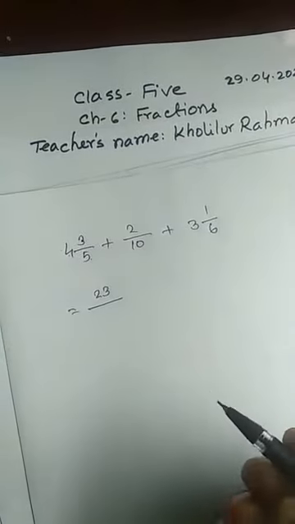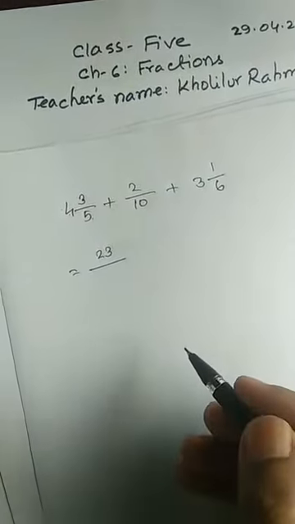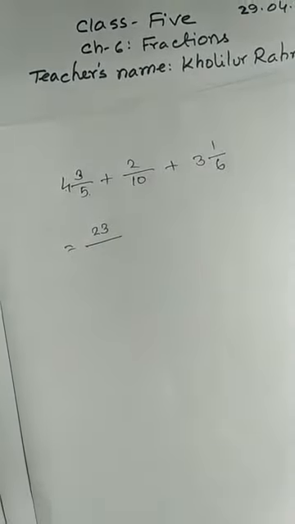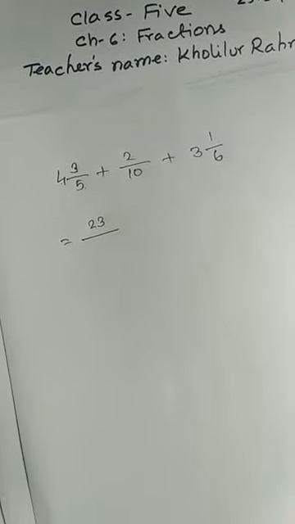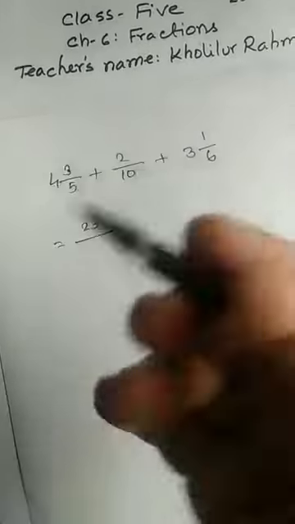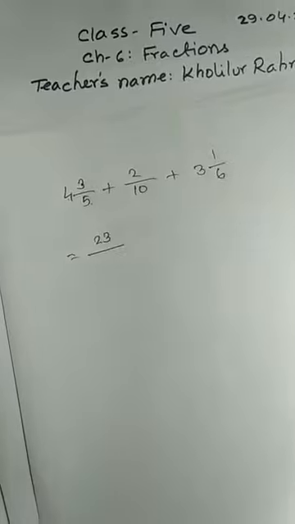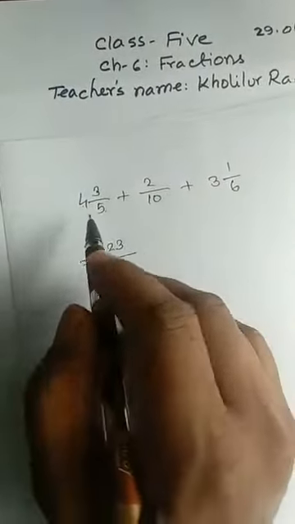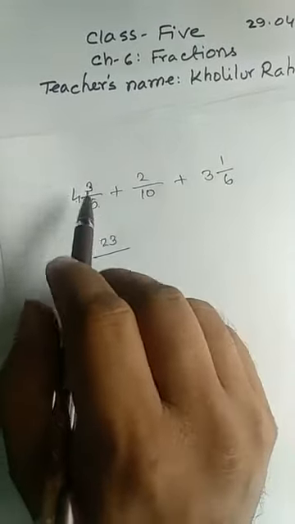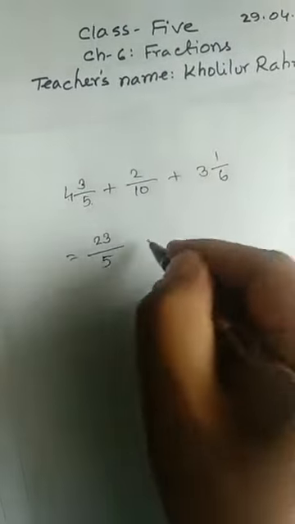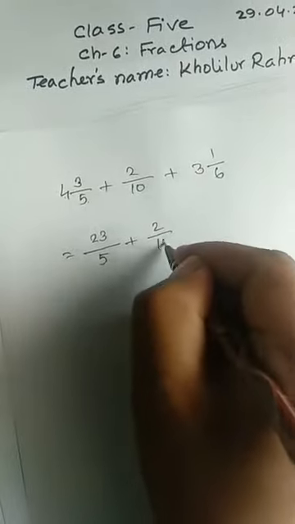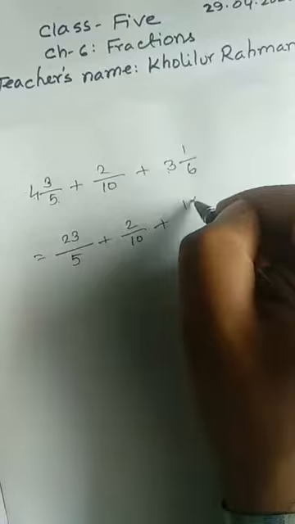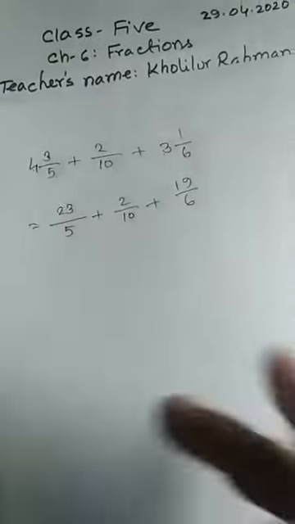If you are able to write directly, then you may write directly, no problem. But you have to learn first. That's why I wrote the first one directly. I have shown the first one, but the second one I think you will learn. That's why I am doing it directly. You see, 4 5s are 20 plus 3, it will be 23 by 5 plus 2 by 10, that is proper fraction, and there is also mixed fraction. 3 6s are 18 plus 1, 19 by 6.